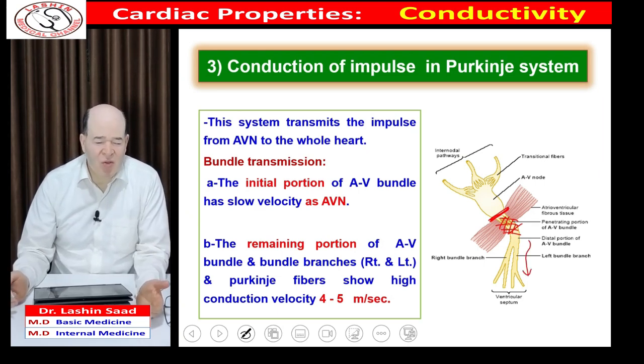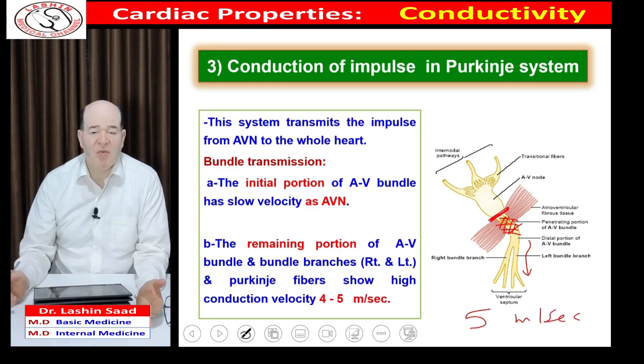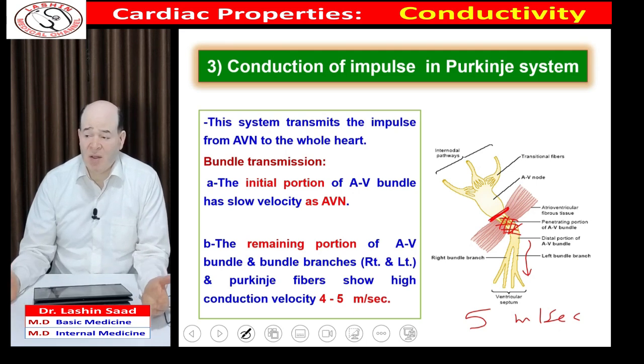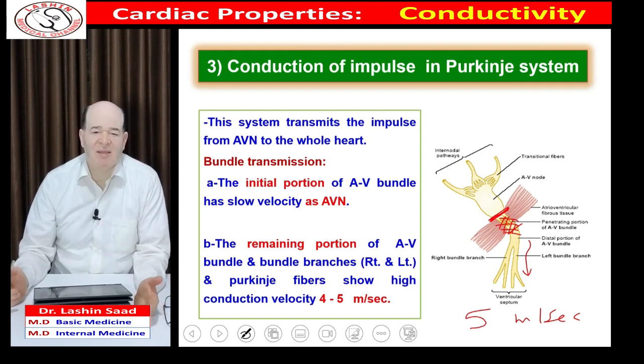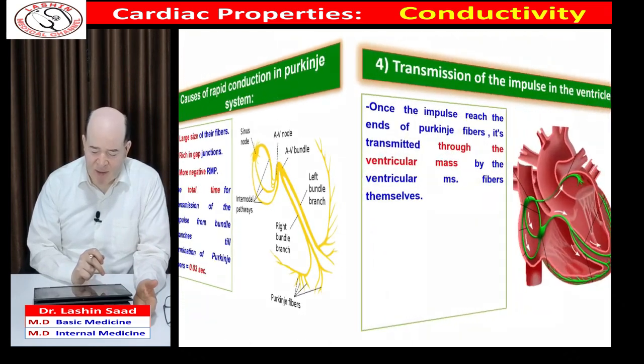The remaining portion of the AV bundle and the Purkinje system has the highest velocity in the cardiac muscle, which is 5 meters per second, allowing very fast transmission of impulses towards the endocardium. So it needs only 0.03 seconds to cover the entire endocardium. The very high velocity of the Purkinje system is due to its large sized fiber, its rich gap junctions, and more negative resting membrane potential, as I said before.